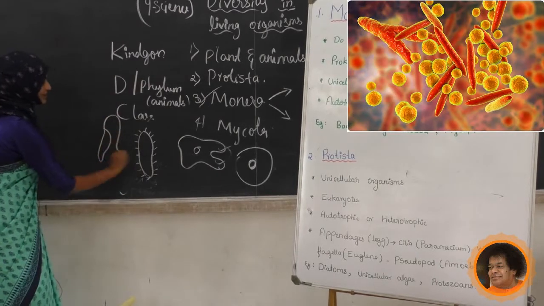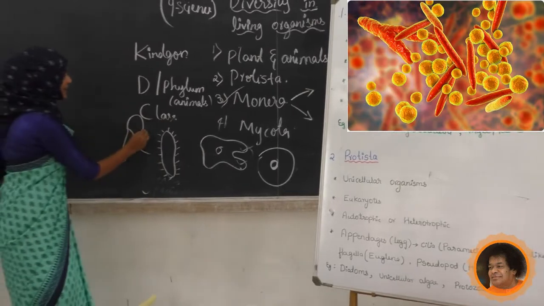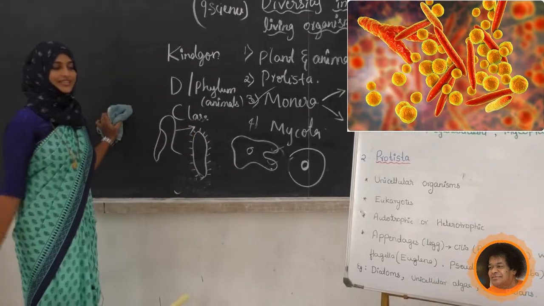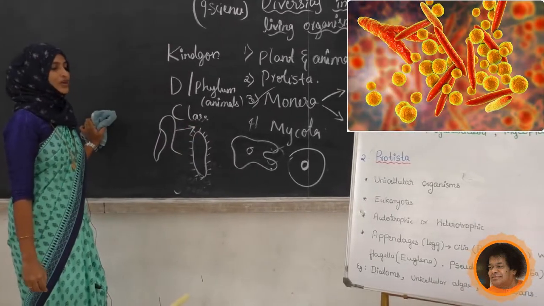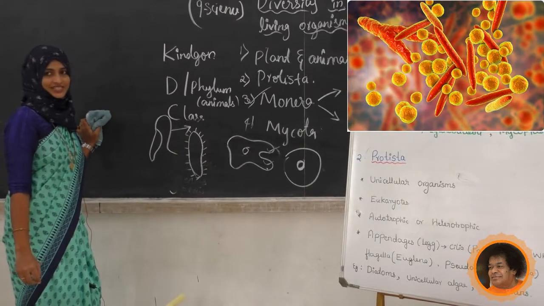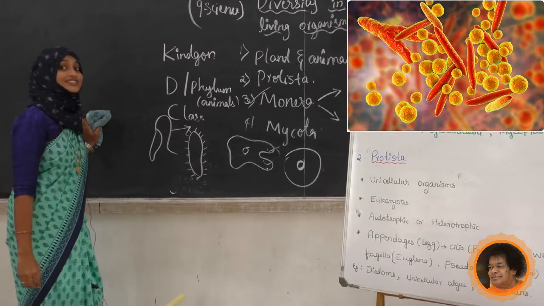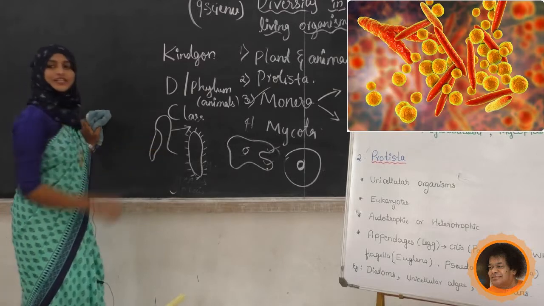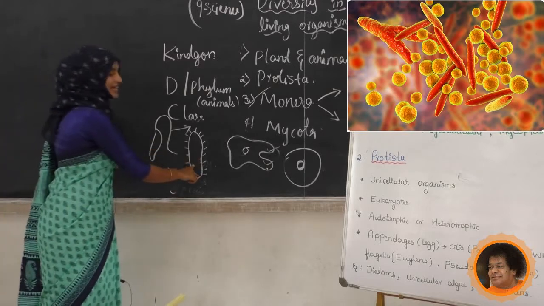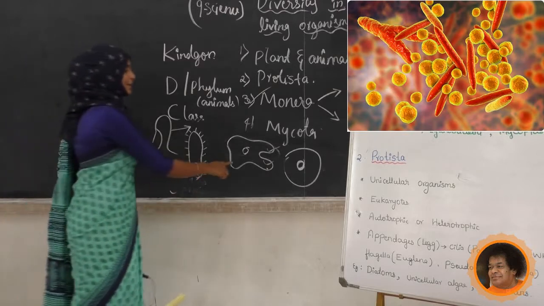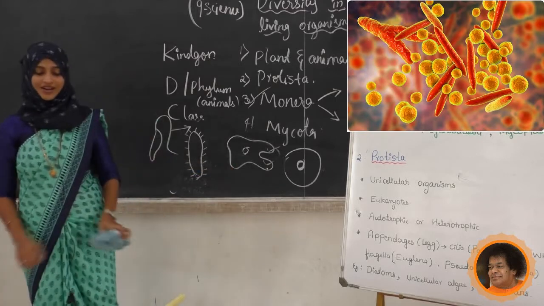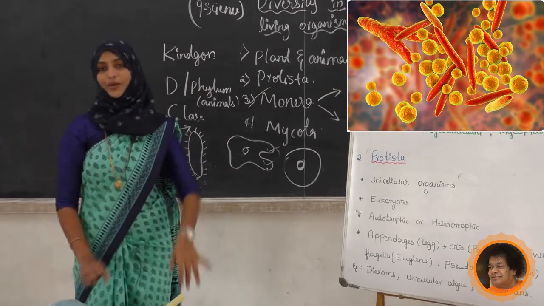Euglena has a locomotory organ too, a whip-like structure called flagella. So flagella is present in euglena, cilia in paramecium, and amoebas have the locomotory organ named pseudopodia.